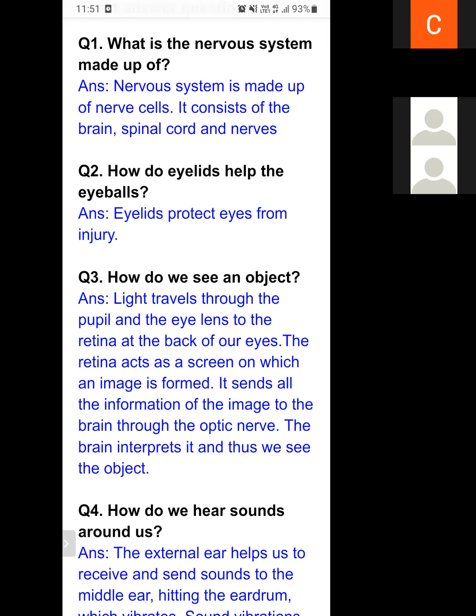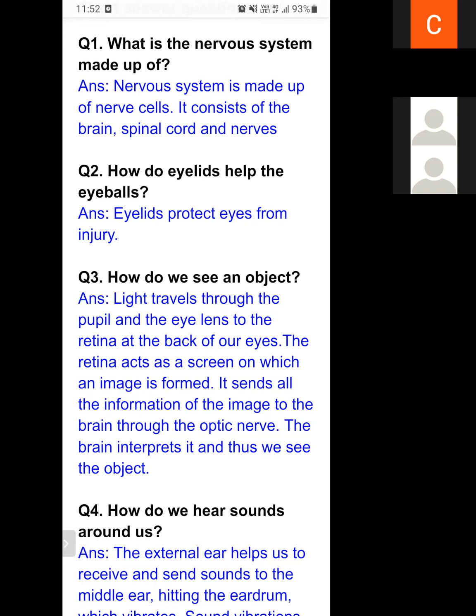So this is the working of our eyes. How do we see an object? Always remember that light enters through the pupil into the eyes, and passes through the lens. At the back of the eyes there is a retina, which acts as a screen, and the image of the object forms there.